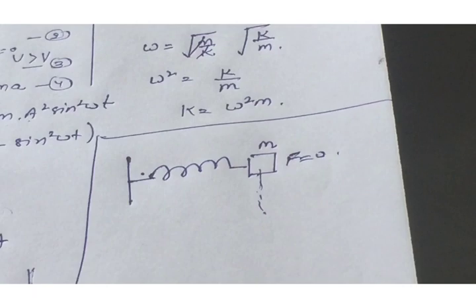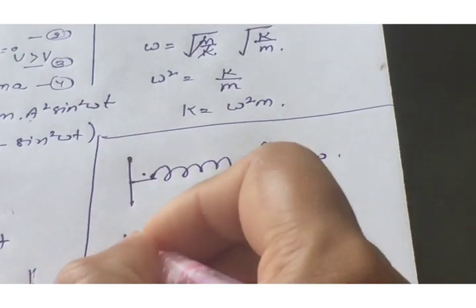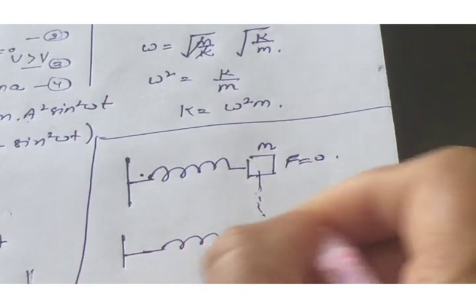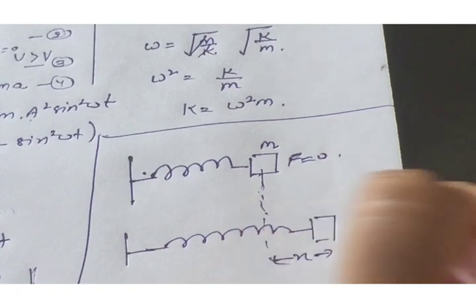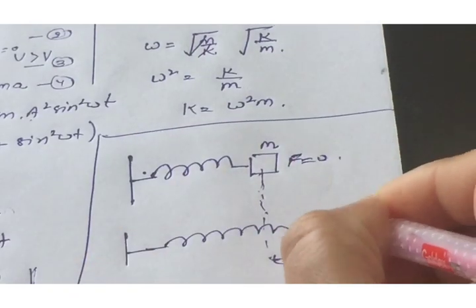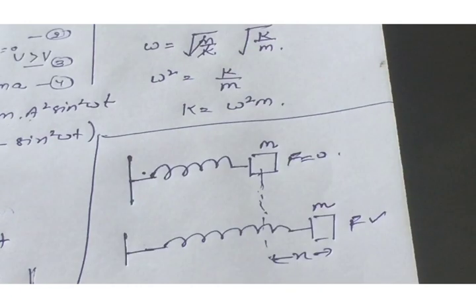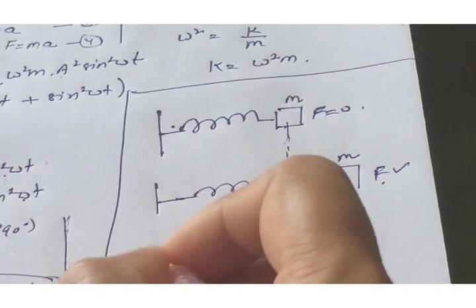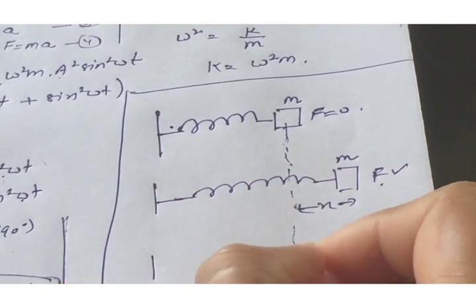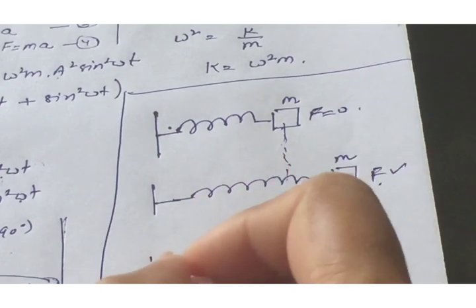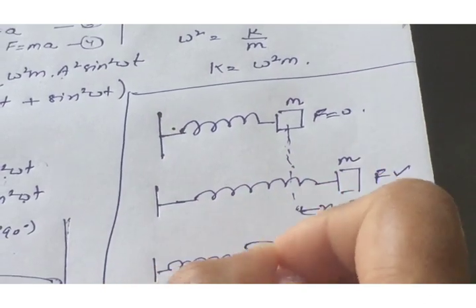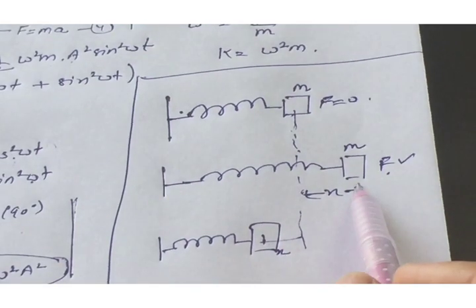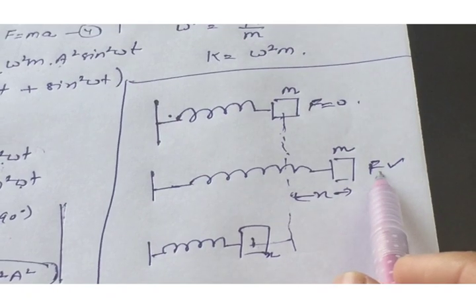If we apply a certain amount of force in the right hand direction, the spring expands, and let us consider the displacement or the expansion is x, and the force is applied on the mass m. And if we release this force, we will find that the particle will show the compression with the same displacement as it shows the expansion. This force is elastic force.